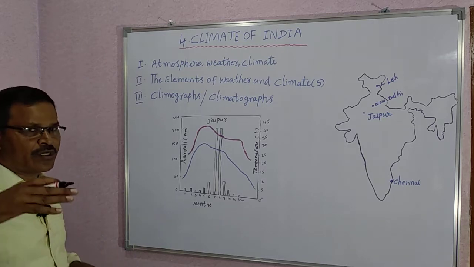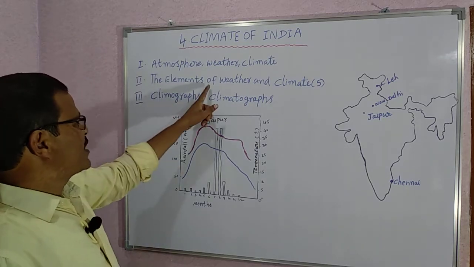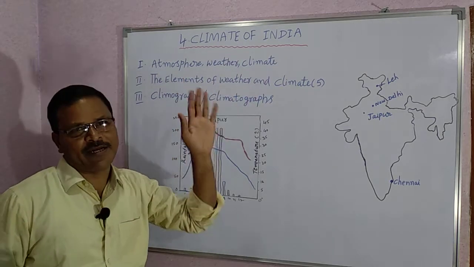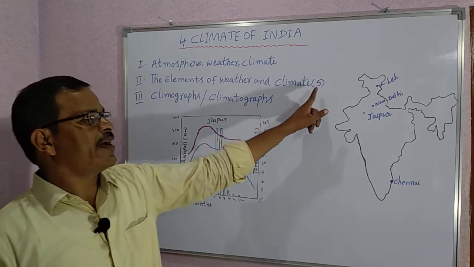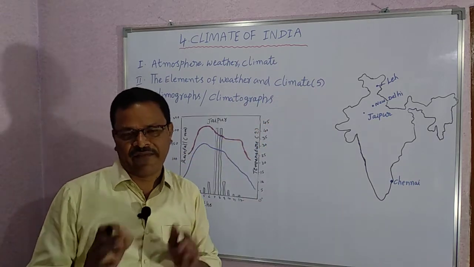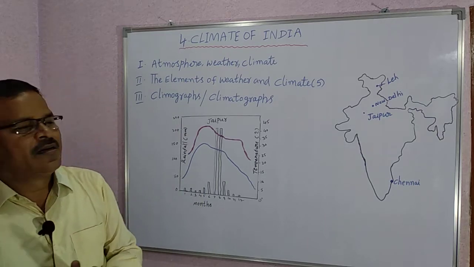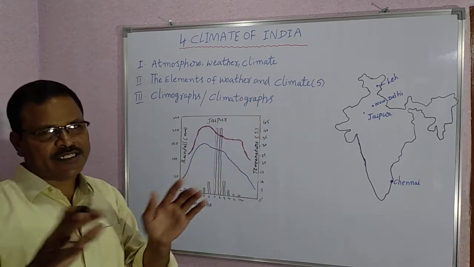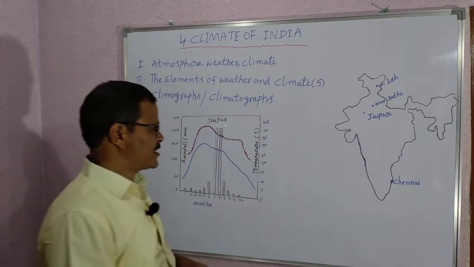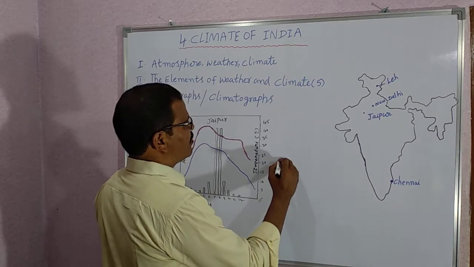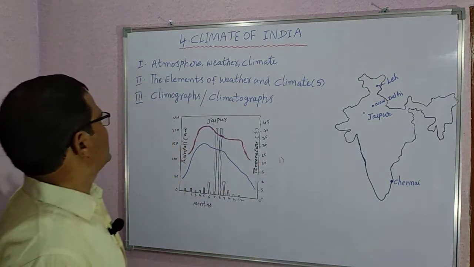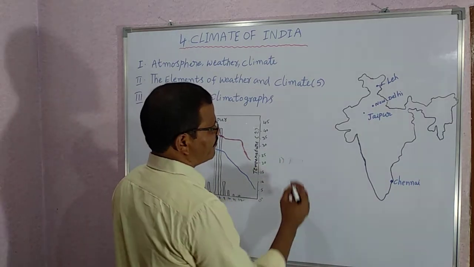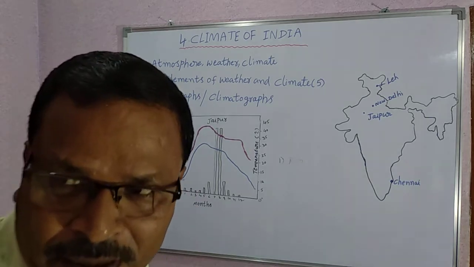Next, let us move on to the next topic. The elements of weather and climate. There are 5 elements of weather and climate. The elements of weather and the elements of climate are the same. The first one is temperature.